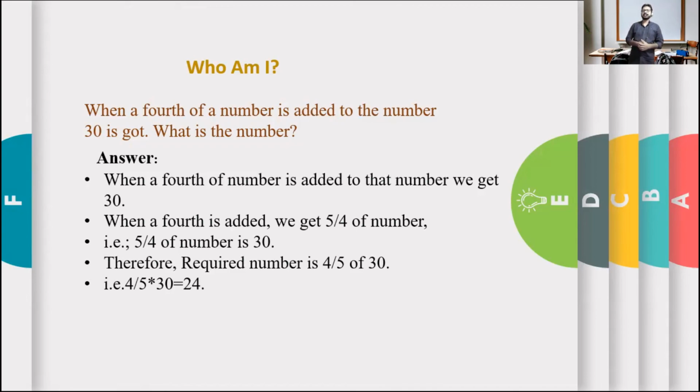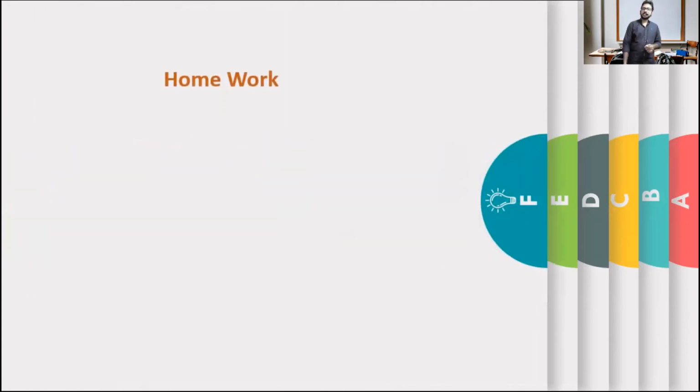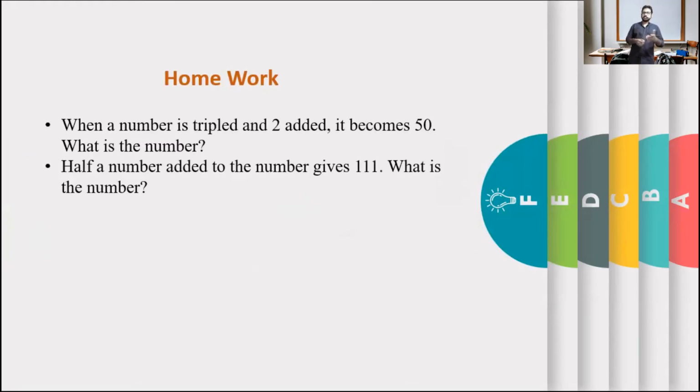Are you clear? Good. So, what all things have we learned today? We have solved a bird problem and a "who am I" problem. Just some numbers were given. You have to make use of all the 4 operations together to find the required number. Okay, very good. Today also you will be given some homework. All of you have to do it by yourself. If anybody has a doubt, you can contact me. Come and note it down.